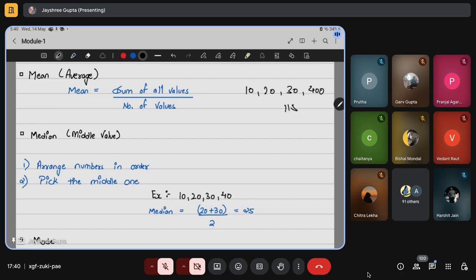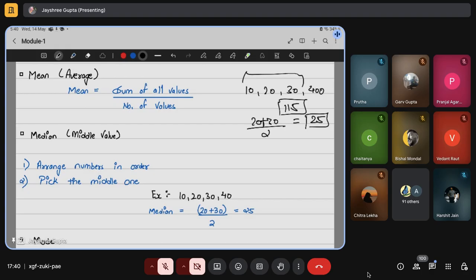The average will be 115. But 115 is not representing the whole set of the data. It is far greater than the first three data points. But in median, if we arrange it, we will get 20 and 30 as the middle values, and we will sum them and divide, so we get 25. It represents the data better than the average. So that's a theory question: why do we use median or mode when we already have the mean?